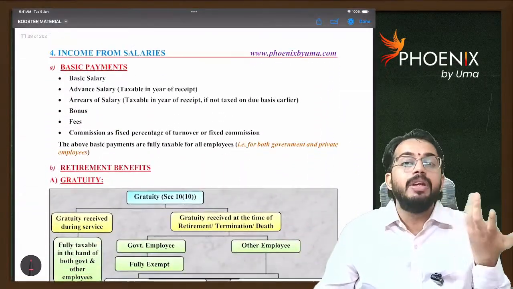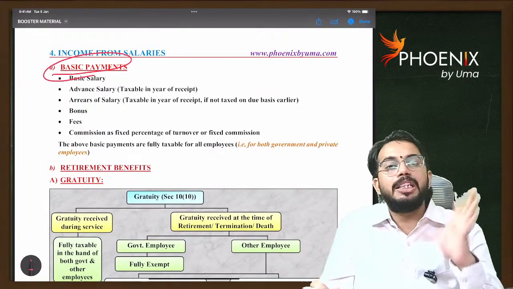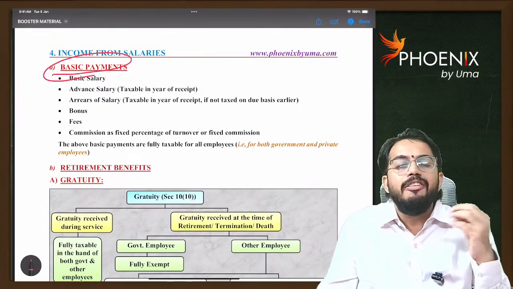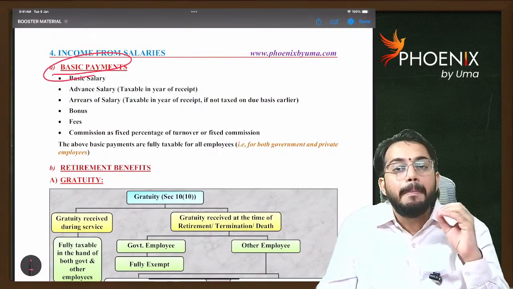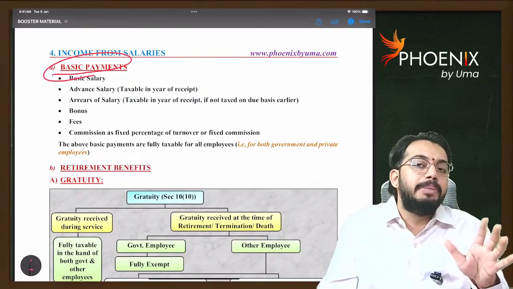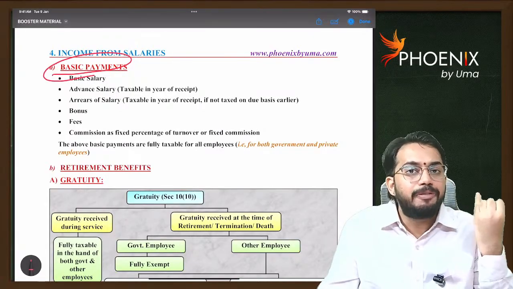Okay, so now let us discuss the five components. Basic payments means nothing but salary, fees, bonus, commission. All these are basic payments. Basic payments are fully taxable. No exemption is available for basic payments. So basic salary is fully taxable.